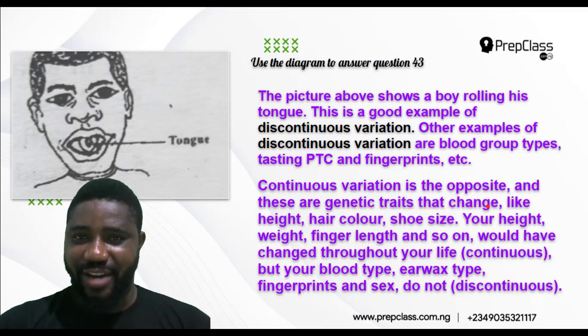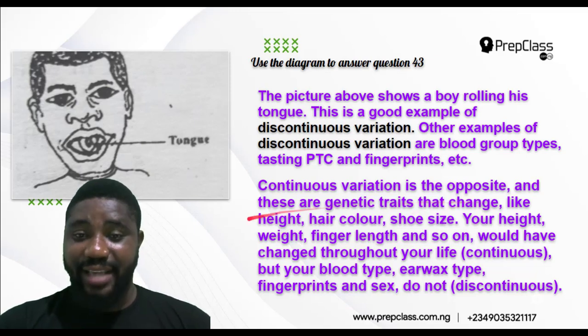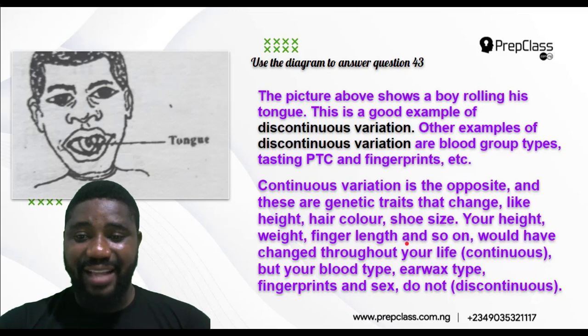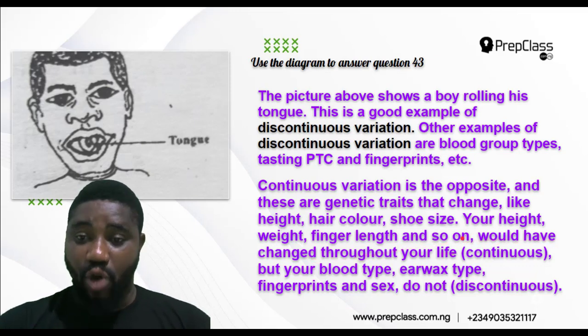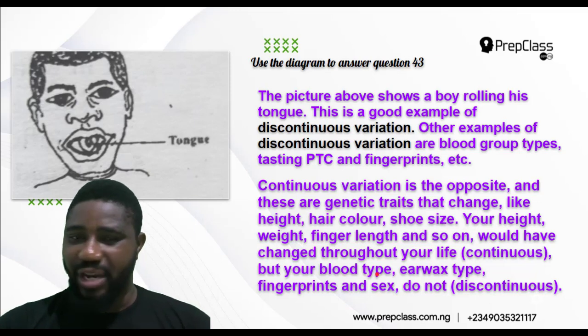Continuous variation involves traits that change over time, like your height, hair color, shoe size. Your height, weight, finger length, and so on, even your hair color would have changed throughout your life. That is continuous. But your blood type will never change.